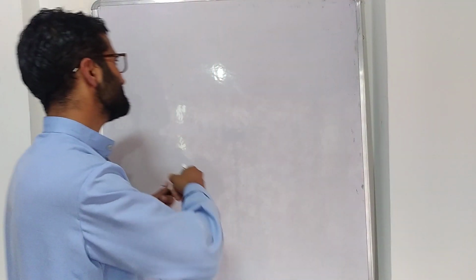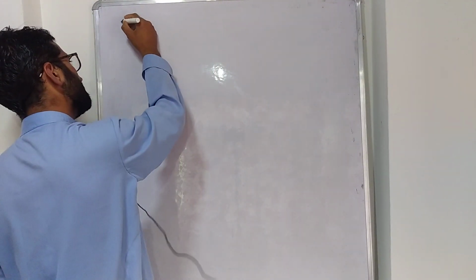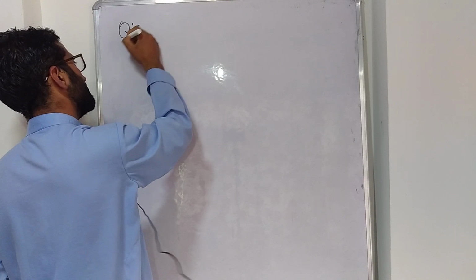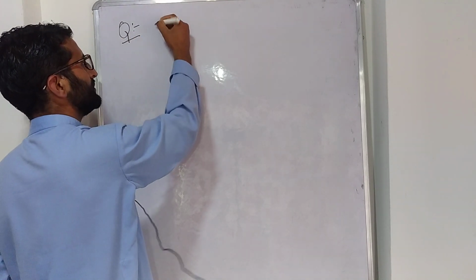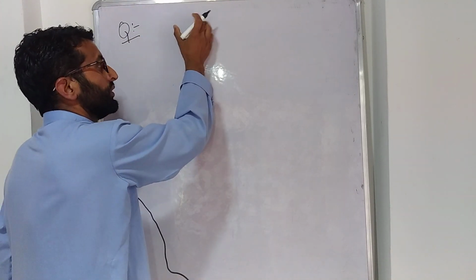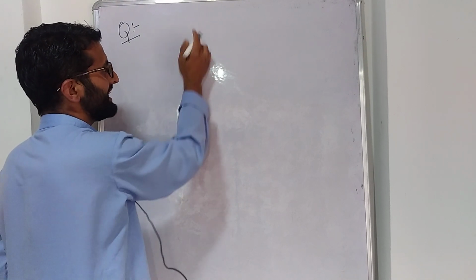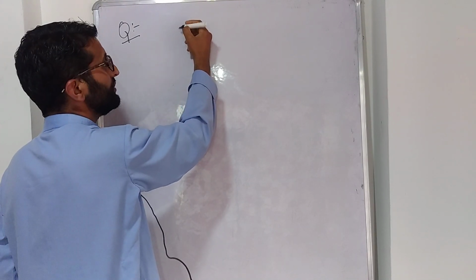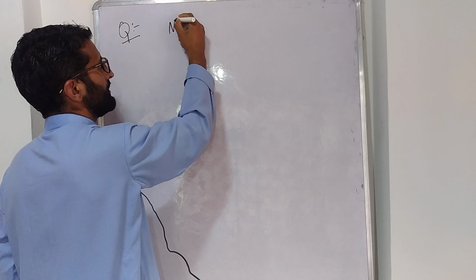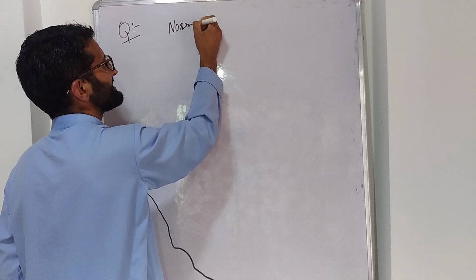Okay, the question is like this. So everyone note down the question. Every child will write one question. Question is like this. On one side, I will give you the name of the salts. First one, it is normal salt.